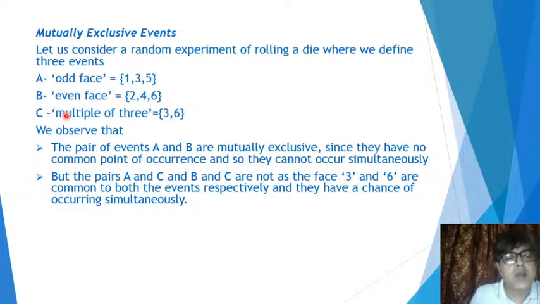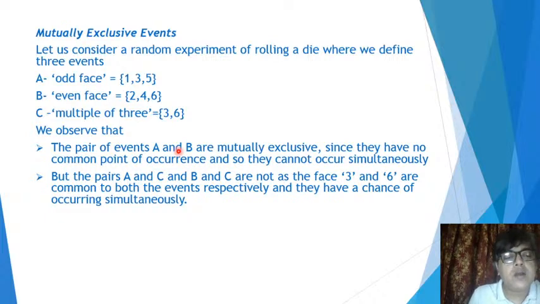The same thing goes with the other pair. If you consider the pair B and C, in this pair also there is one event point that is common to both, that is 6. B is even face and C is multiple of 3. If you perform the experiment and have got the face 6, then you have got an even face, and at the same time a multiple of 3 has also occurred. So both have occurred simultaneously. That means the events B and C have a chance of occurring simultaneously, so they are not mutually exclusive.